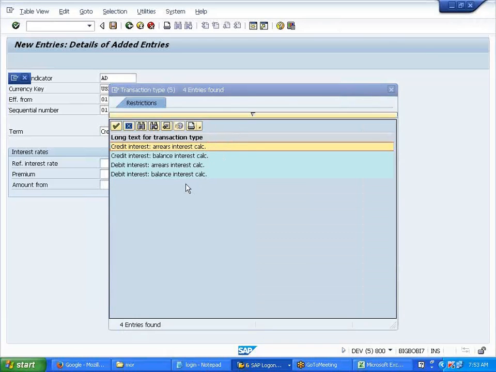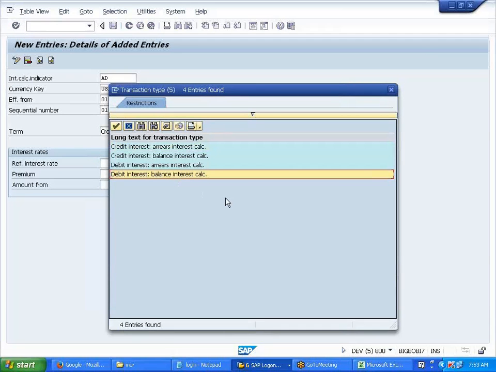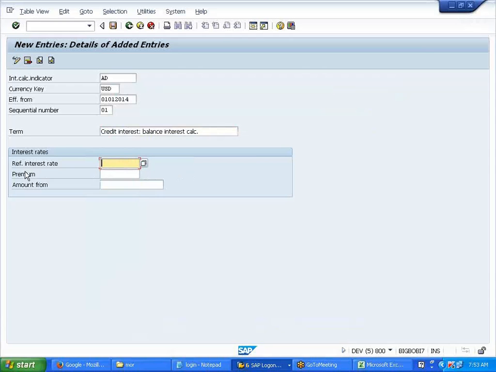Then why has it given balance interest? In what case will the debit balance interest come? When we are receiving interest, like when you give a loan to the employees. So credit interest. Now I'm calling this reference interest rate. See here, I'm giving reference interest rate A14, 14. Clear? Time dependent. This premium is on and above this. This will come back later. Save.